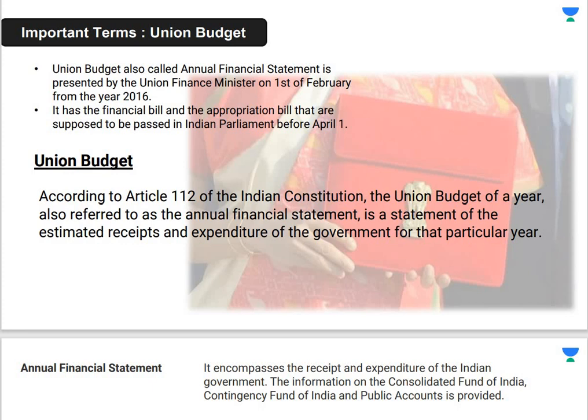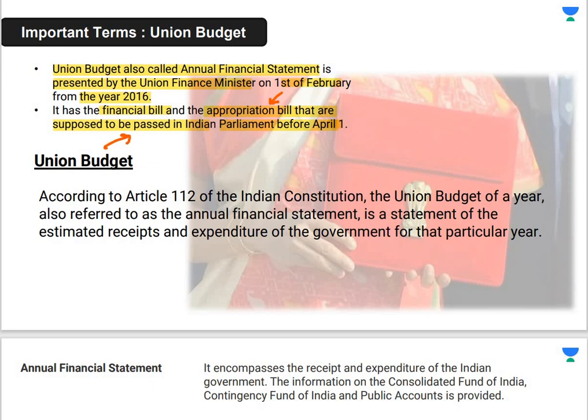So when we talk about the budget, Union Budget is also known as Annual Financial Statement, and it is presented by the Union Finance Minister. ठीक है, every year 2016 से हर साल 1 फरवरी को यूनियन बजट को अनाउंस किया जाता है, प्रेजेंट किया जाता है यूनियन मिनिस्टर के द्वारा. ठीक है, and it has the financial bill and appropriation bill that are supposed to be passed in the Indian Parliament before April 1. So here two kinds of bills also you have to study, appropriation bill, okay, and your financial bill.